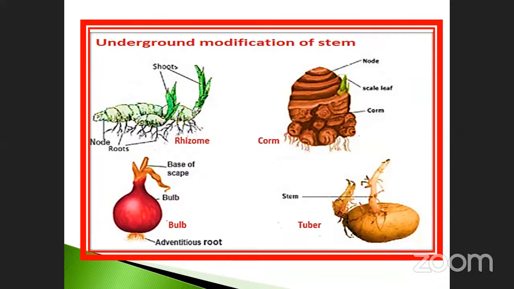And tubers, already in our body, are also underground stem modifications. All are considered underground stem modifications. See here there are so many eye spots, but here they don't show. The eye spots have a small bud-like structure called the axillary bud. Then they are going to study phytohormones. Do you know phytohormones?